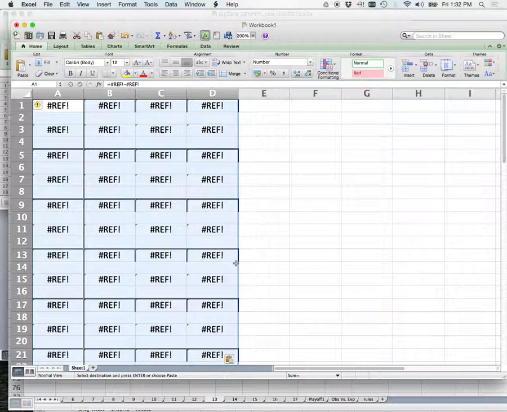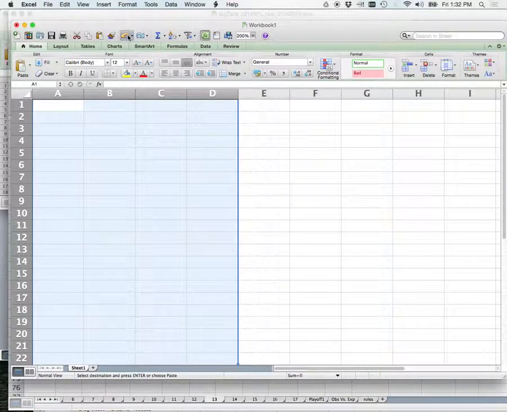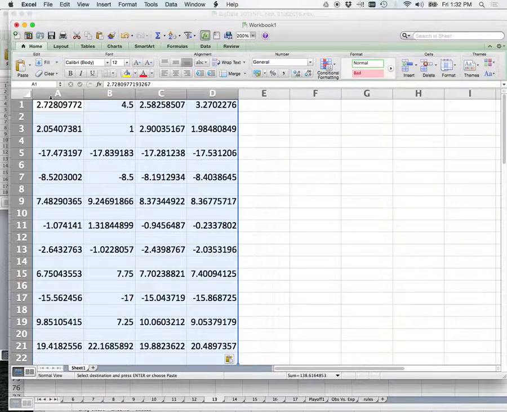Basically what we're doing is pasting formulas. The formulas relate to cells on the previous Excel spreadsheet, and this is a new one. So here's what you have to do. Let's undo. Go to paste values. Bam! Now it shows up.